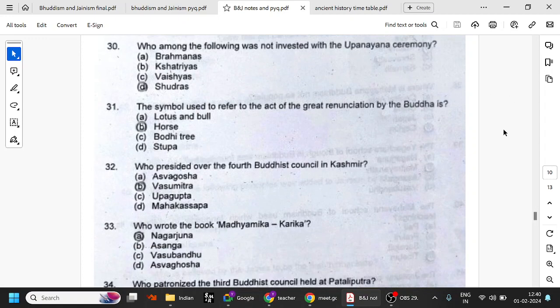Next, the symbol used to refer to the act of renunciation of Buddha is the horse. Lotus and bull are associated with the birth. Horse is renunciation, he left away from the home. Bodhi tree is enlightenment, and stupa is after death.